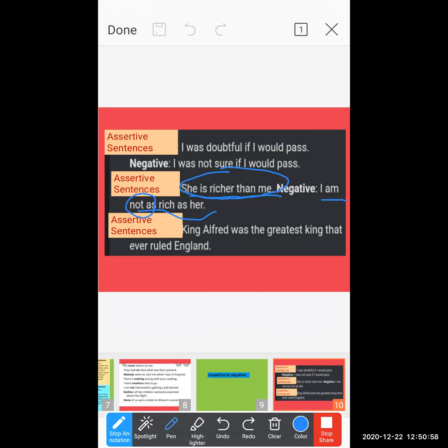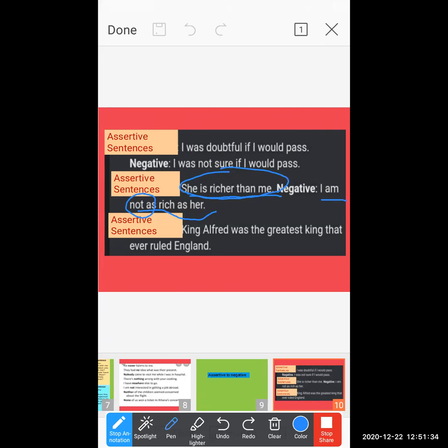Read the whole sentence properly, and understand the exact meaning of what the sentence tells you. It asks a question, why I'm not rich as compared to that person. So that type of sentence comes under the interrogative sentence. Here the simple sentence you have to make is: I'm not as rich as her.